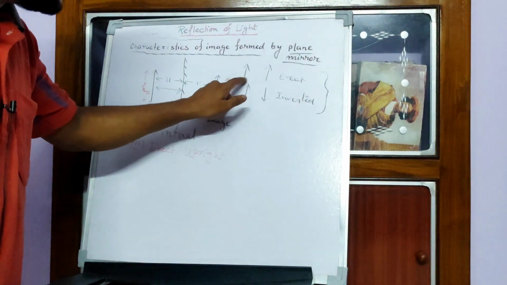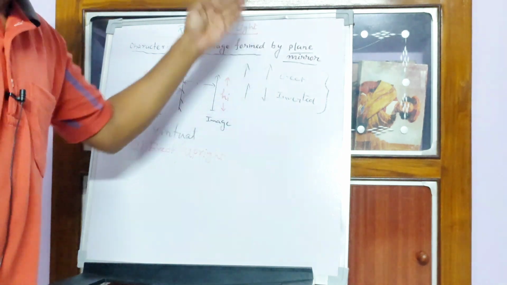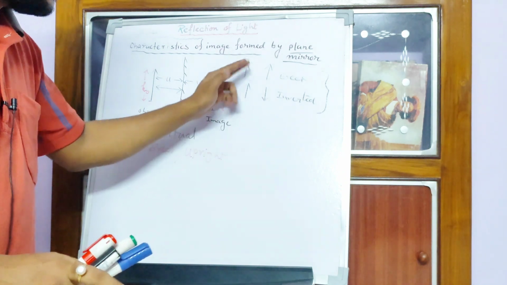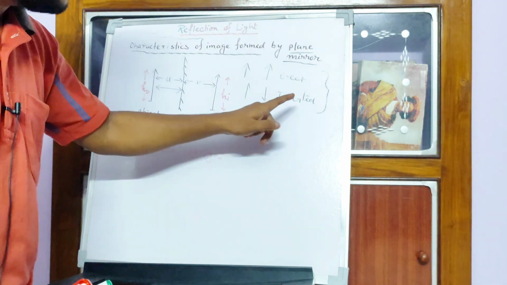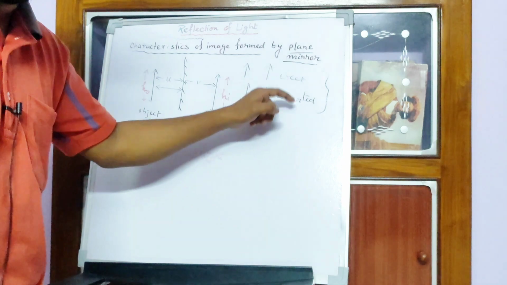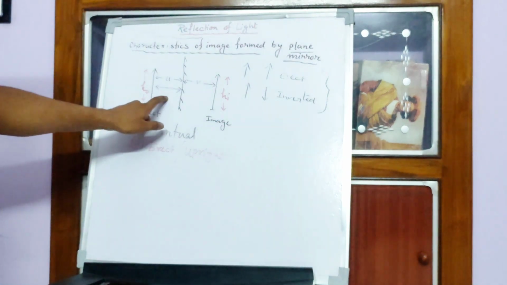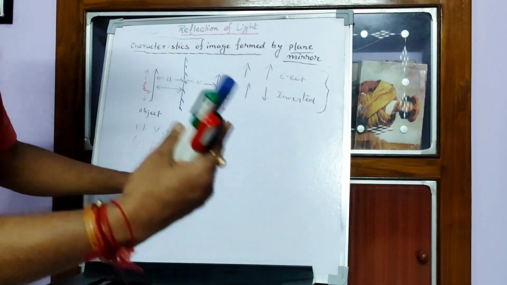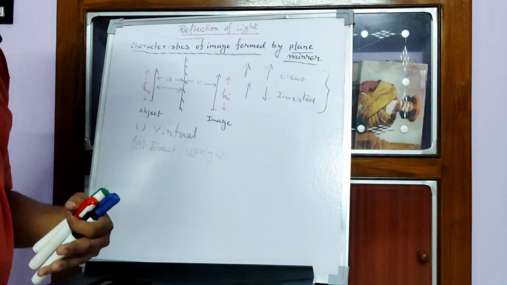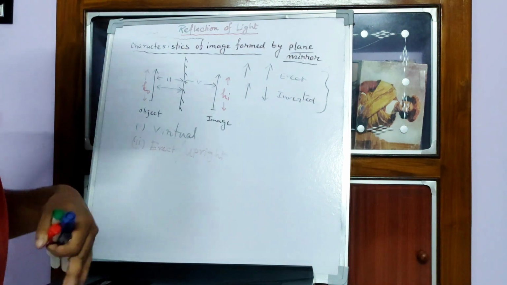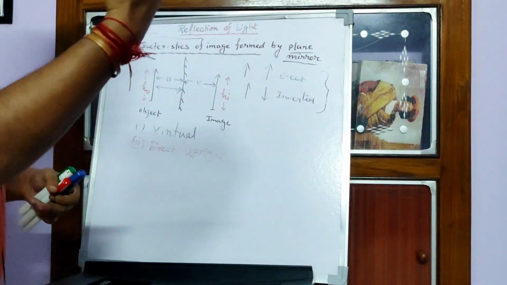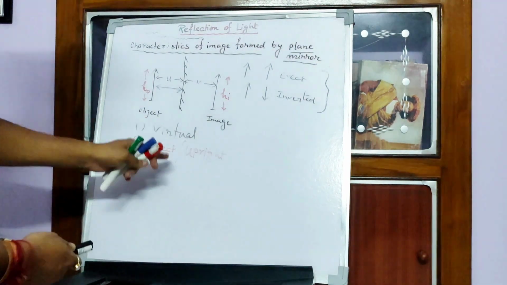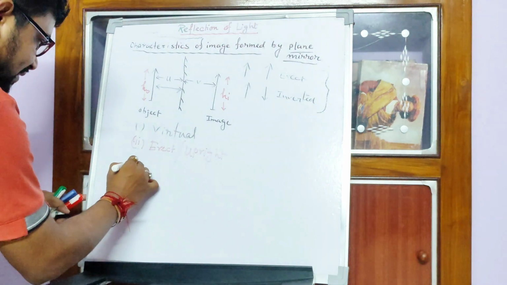If this is the object and this is the image, both are upside up, that is erect or upright, and if object is upside up but image is upside down, then it is called inverted. That is the difference between erect and inverted, right? So the image formed by a plane mirror is always erect or upright. Suppose you are standing in front of a plane mirror, you can see your head is only upside up. Your head is always upside up, that's why it is erect, right? So this is the second point, virtual first, second is erect.